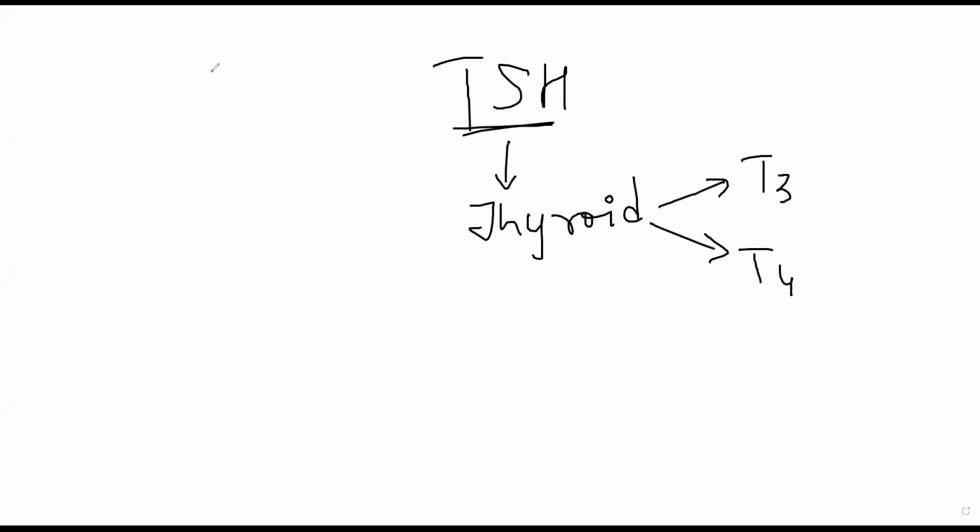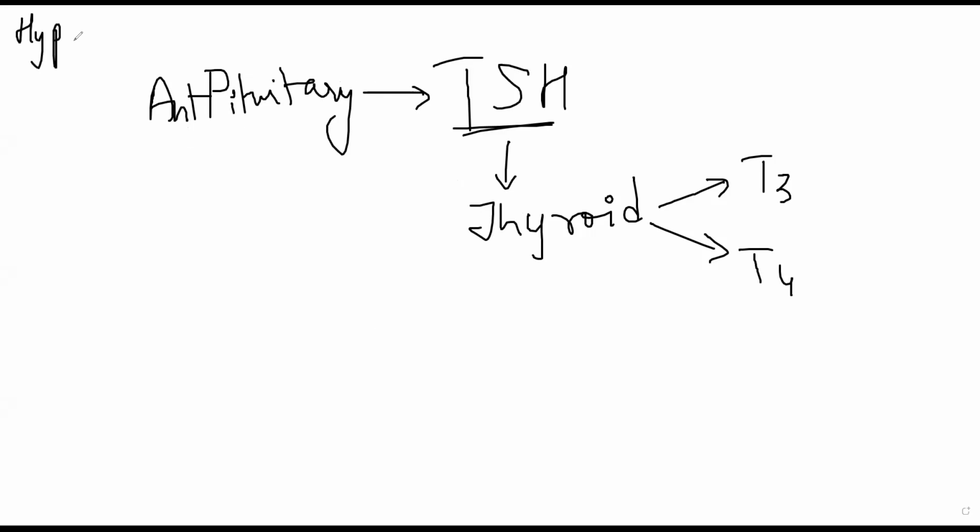There is a gland that starts with the letter P. Pituitary. Anterior pituitary. Anterior pituitary secretes TSH, which will in turn stimulate your thyroid gland. Now, anterior pituitary in turn gets stimulated with the help of hypothalamus.